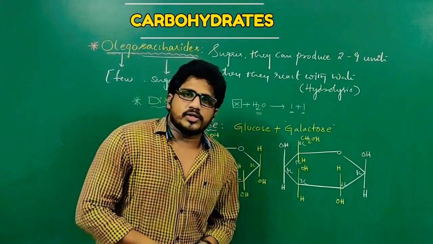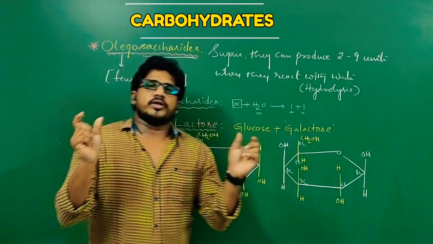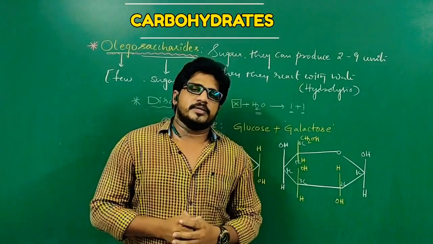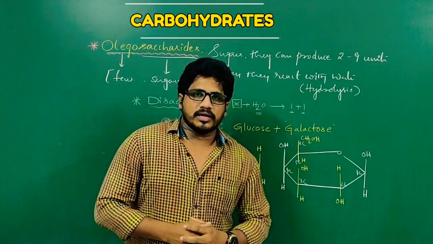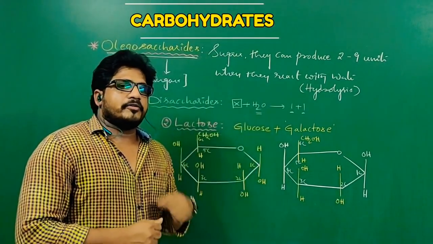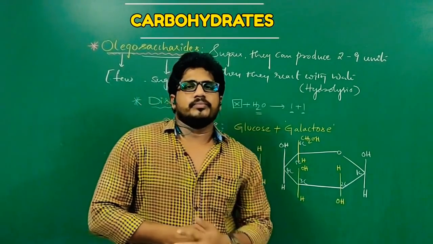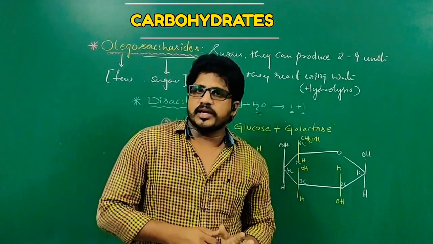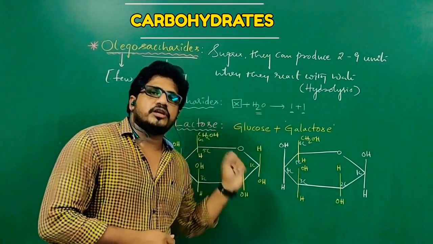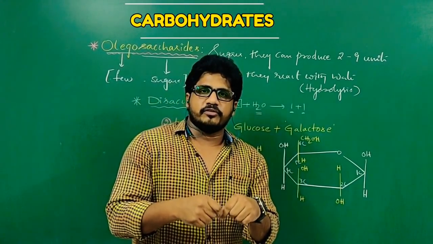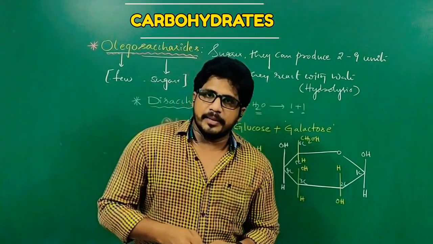Now just like maltose, where 2 glucose molecules come and a bond is formed, that is an alpha 1,4 glycosidic bond, let us see which type of glycosidic bond will be formed. In between any 2 monosaccharides, the bond is a glycosidic bond, but according to the position of carbons involved in the formation of the glycosidic bond, we name them.